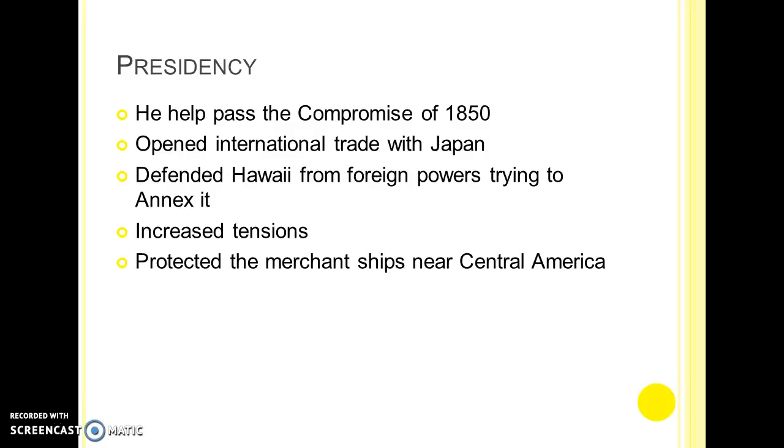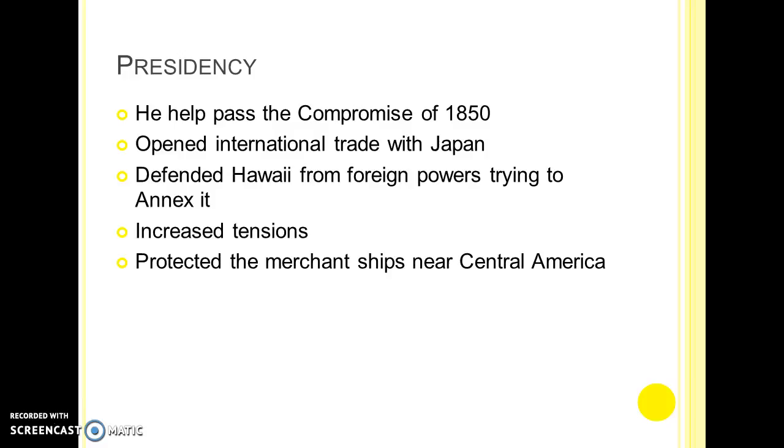Also during his presidency, he defended Hawaii from powers such as Great Britain and France from trying to annex Hawaii from the king of the chain of islands.